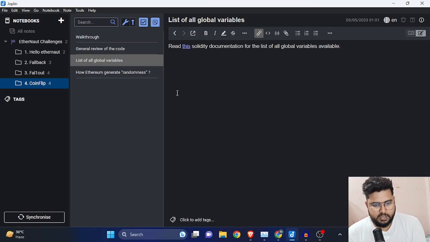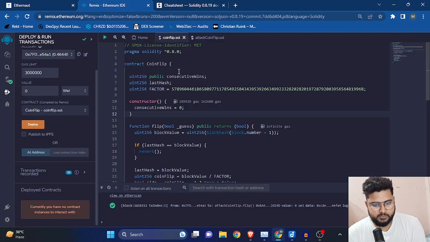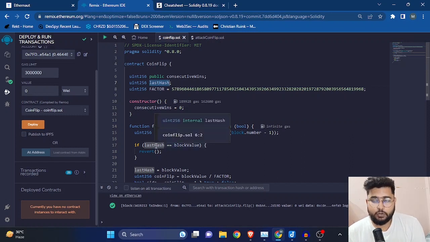Here in the code we have this last hash, which is a global variable. If you are using a global variable to determine the randomness, it is not random anymore, because a global variable is accessible to everyone, right? So the problem is this.